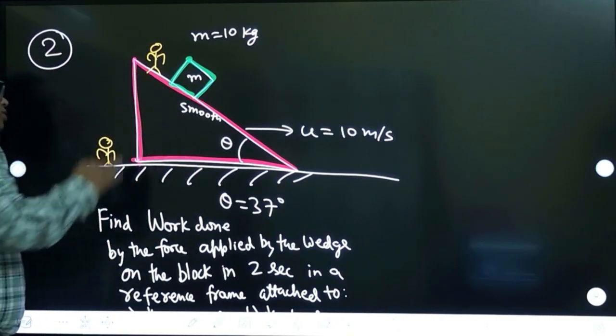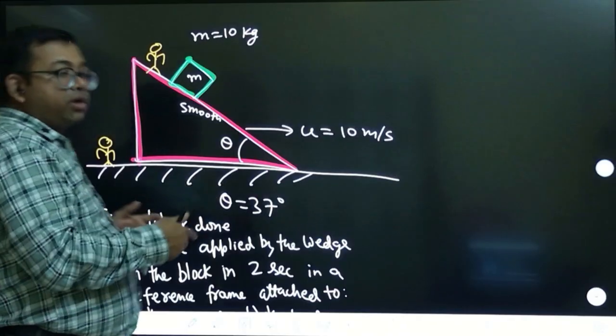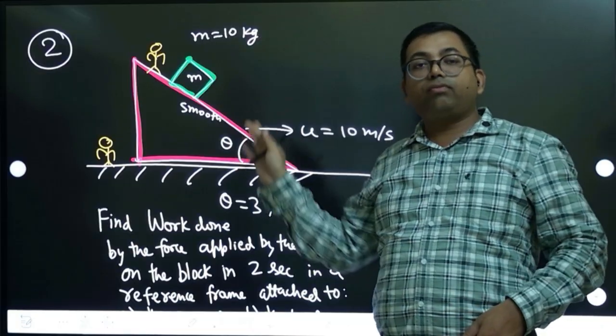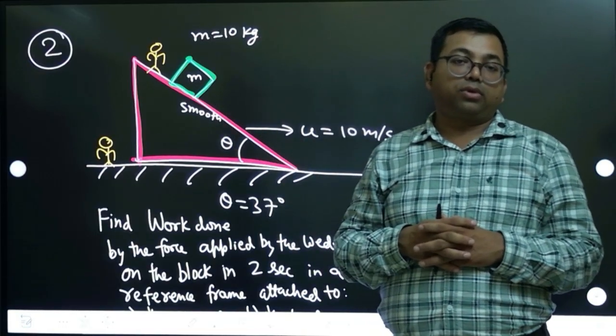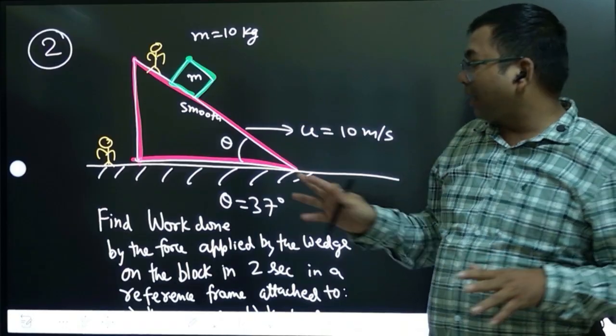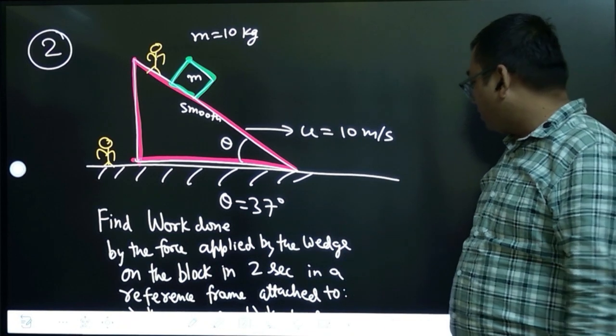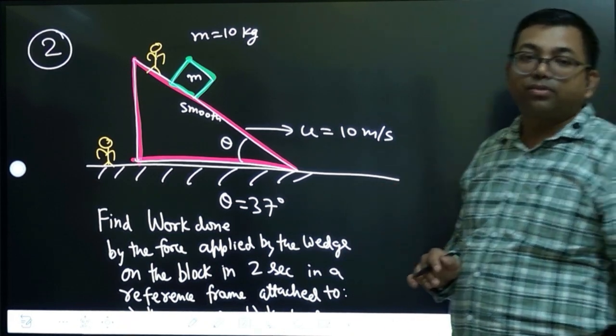According to both observers, what is the work done on this block due to the interaction force between the wedge and this block? That is the question, and the time is given as 2 seconds. Are you clear about the question?